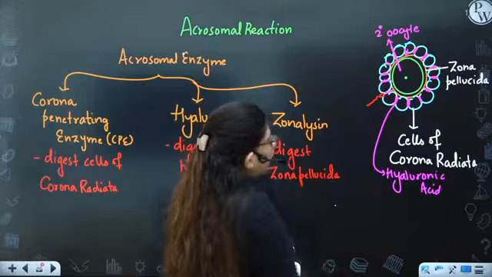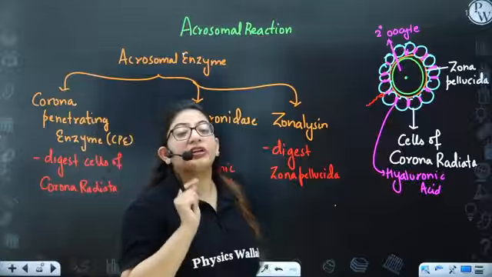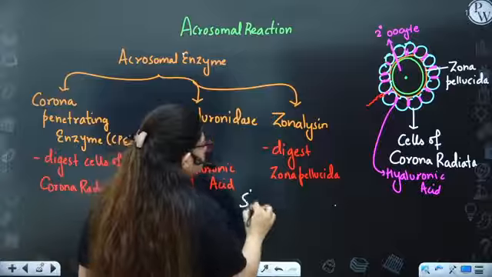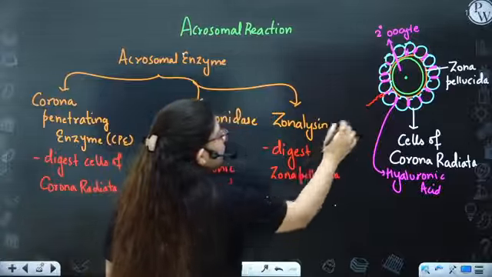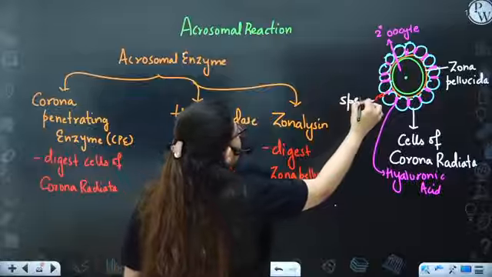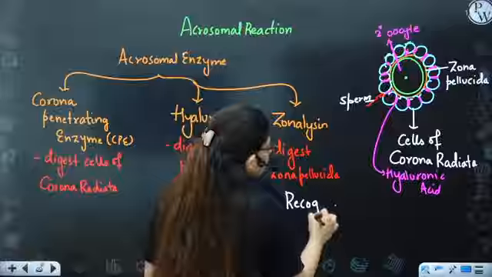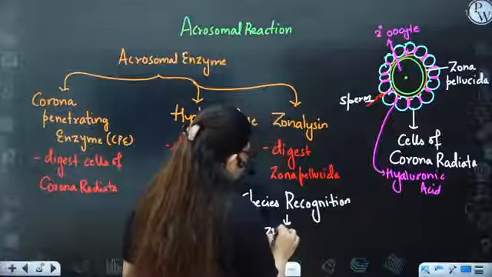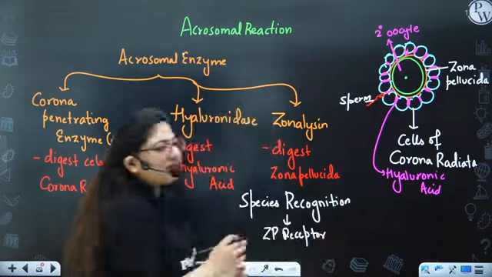Nature has its own way to check whether the sperm is of human or of any other species. So for species recognition, to check whether the sperm is of the human or any other species, the zona pellucida has ZP receptors. It's like a lock and key mechanism.